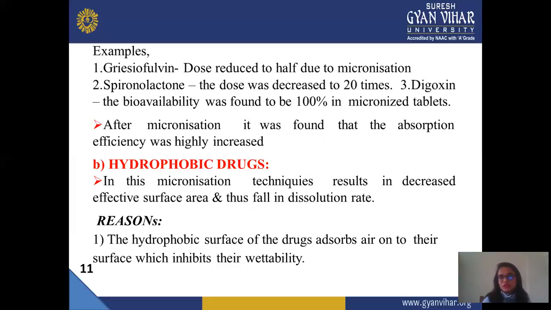Spironolactone, the dose was decreased 20 times. For digoxin, the availability was found to be 100% in micronized tablet. These are the examples. Suppose you formulate in micronized form, then the dose also decreases and shows more effect. In case of griseofulvin, the dose is almost halved, in case of digoxin, it shows 100% availability, and in case of spironolactone, the dose is decreased 20 times.